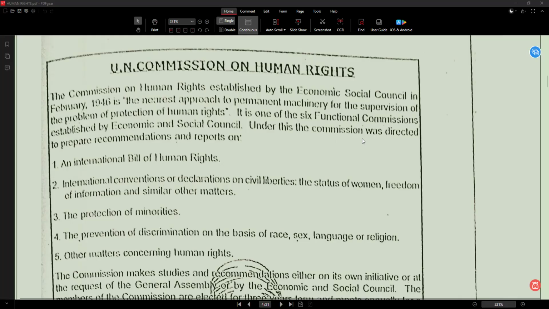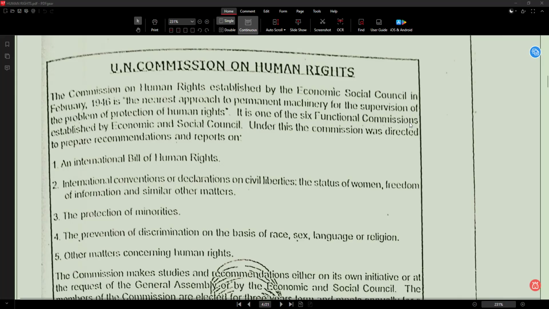So what is this one? This one, nearest approach. What is the meaning of nearest approach? The meaning of nearest approach is closest method or best possible system. And permanent machinery. What does permanent machinery mean? Permanent machinery means a continuous system and not temporary.